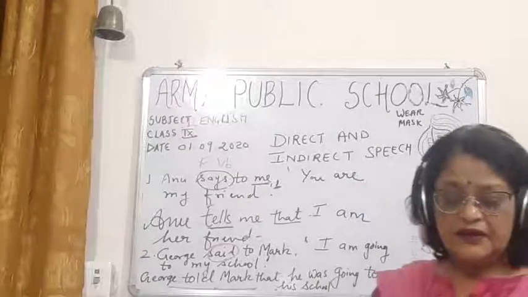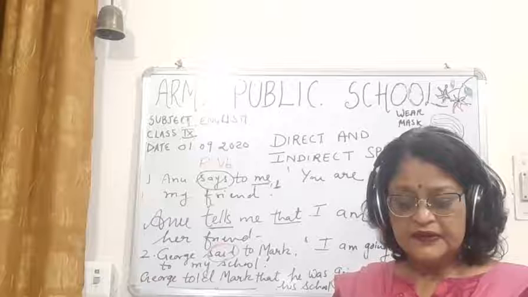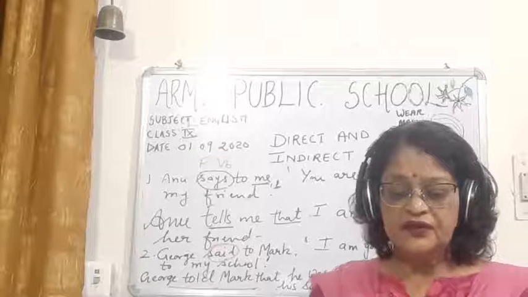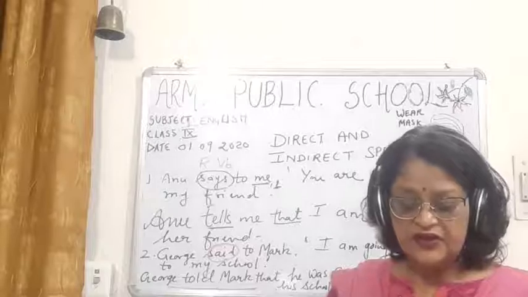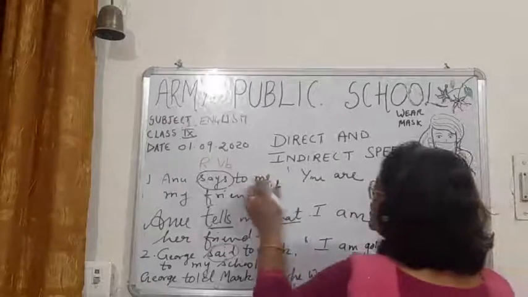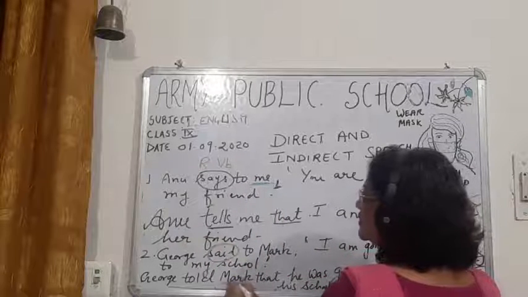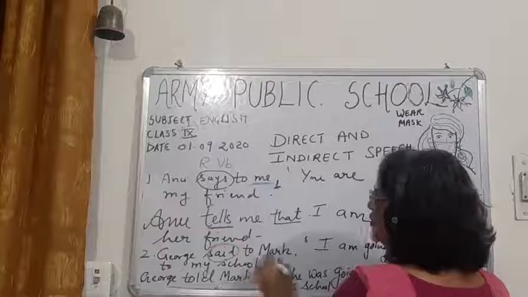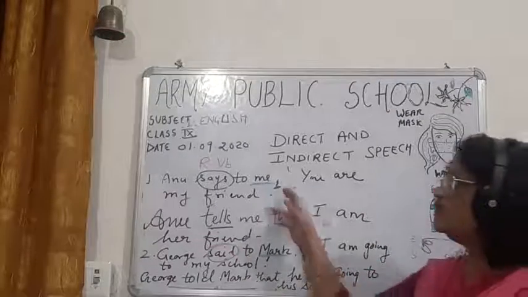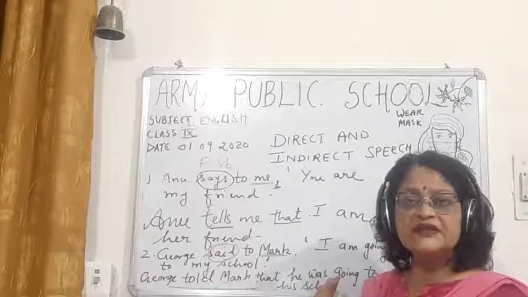I am going to underline it with the green pen. The object is me, and here the object is Mark. Now children, in both sentences you can see the object of the reporting verb is there.